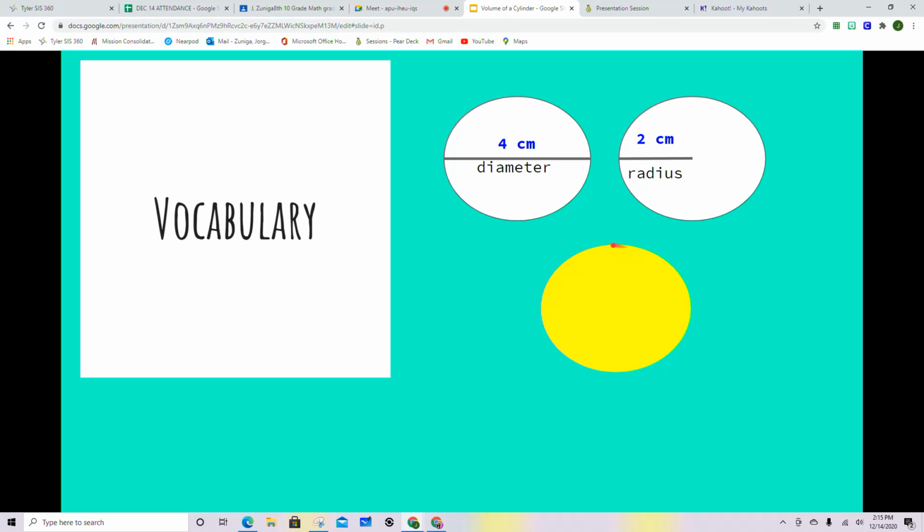Also, here we have a circle that is shaded yellow or highlighted yellow. Now, if you want to find out how much area this circle is taking up, then the formula that we will use is pi times the radius squared.